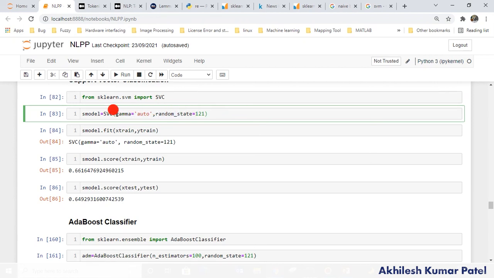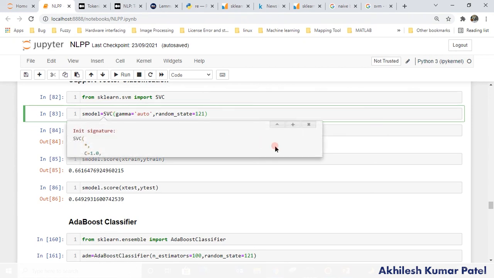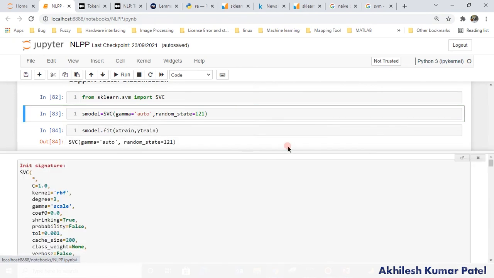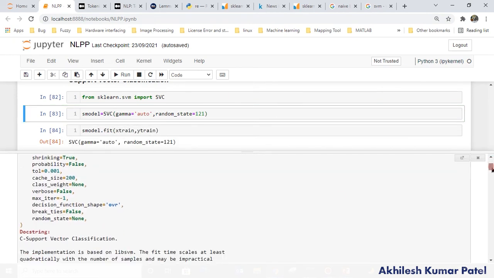There are lots of properties which you can provide here. What kind of kernel are you going to use, you can change that also. Okay, if I go here, you see that there are different properties. What will be the decision function, there will be break ties also. Random state, right? What will be the class weight, right? Cache size, to make this model run faster.